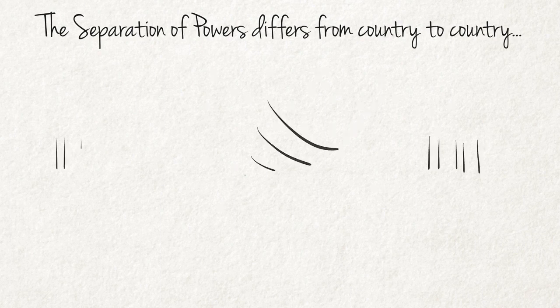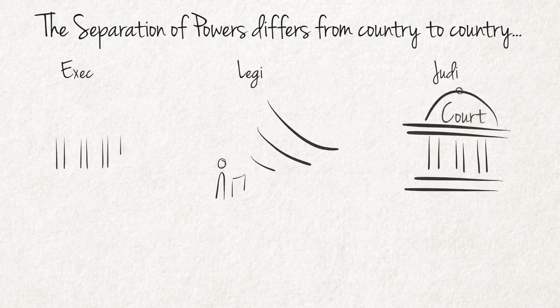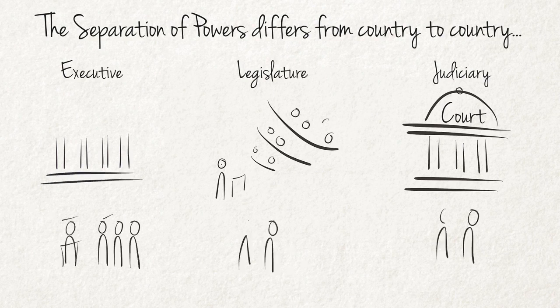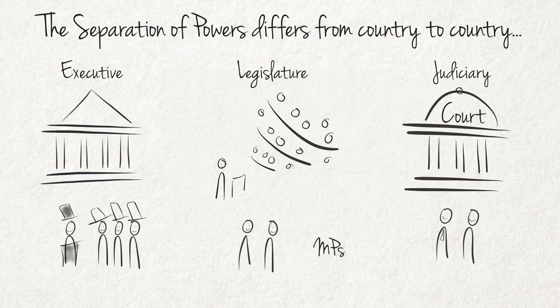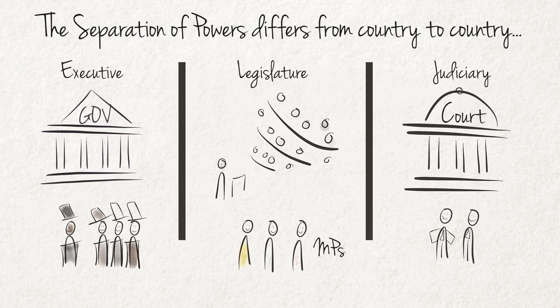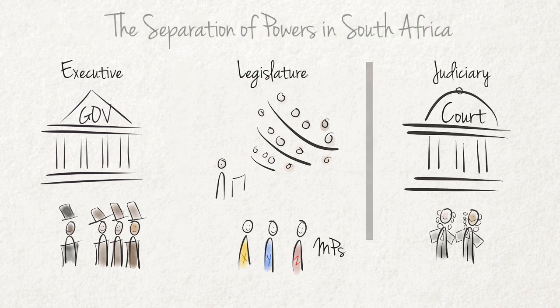In some democracies, there is a clear separation not only of the functions, but also of the personnel in each branch. In such systems, an individual cannot serve in more than one of the branches of government at the same time. In South Africa, we do not have this complete separation of personnel. Here, individuals can fill positions in two branches at the same time.